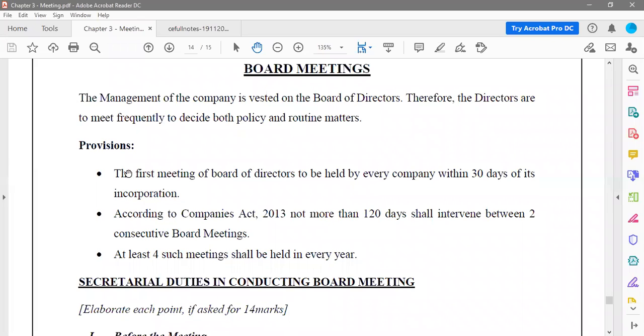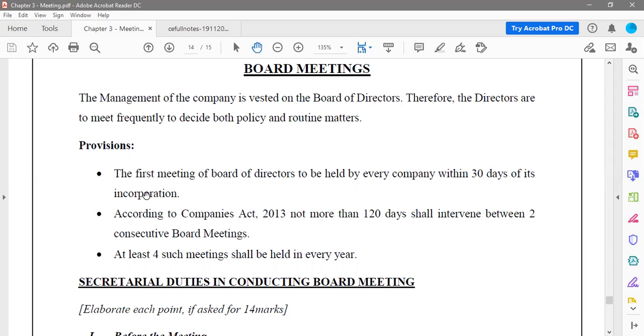Firstly, the first board meeting has to be held by every company within 30 days of its incorporation. Once they start the company, within 1 month they are supposed to have the board of directors meeting. Why are they supposed to have that? The main reason is they would have collected a good amount of money in the form of shares. Now all this accounting has to be done only after the board meeting. So the board meeting is compulsory to be conducted within 30 days of the incorporation of the new company.